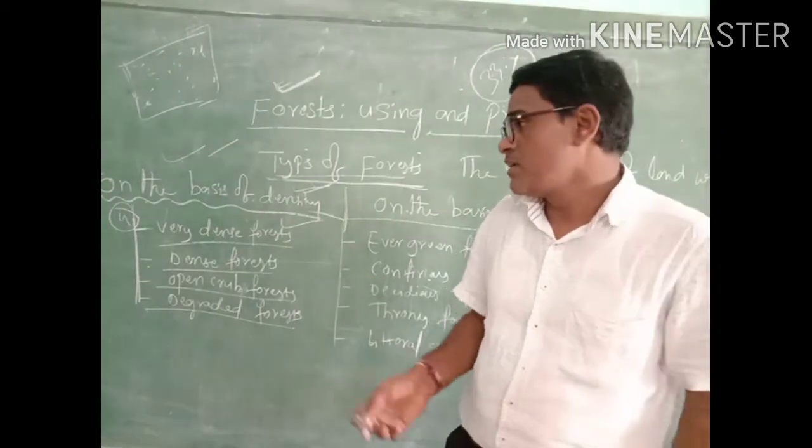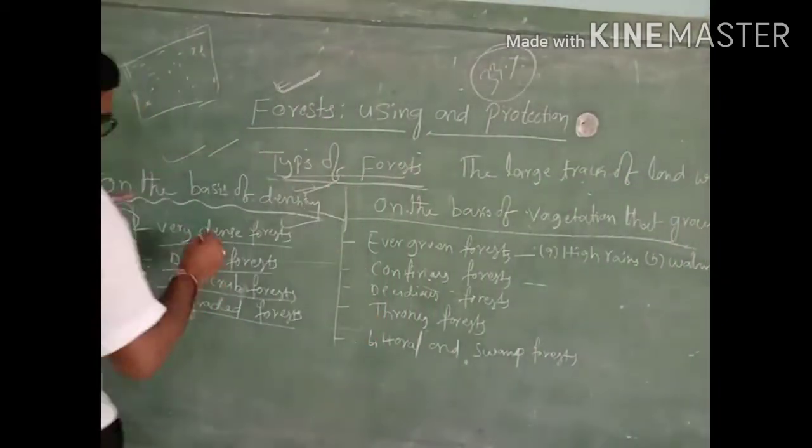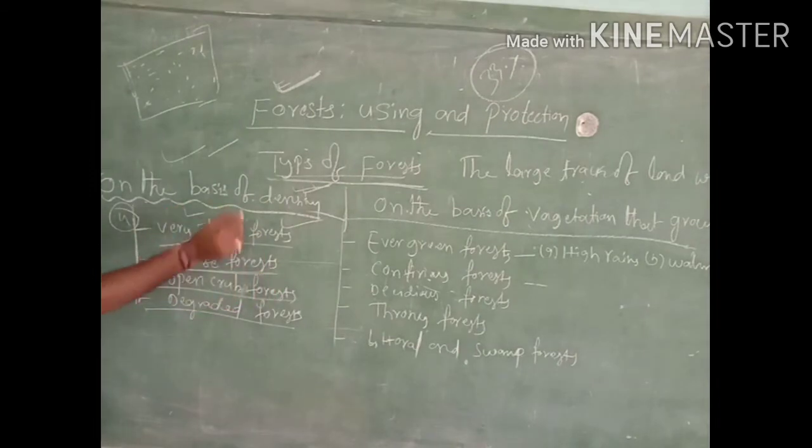Is it clear? And the next one, so very dense, somewhat different. Very dense means in this type of forest sometimes sunlight also will not reach the ground.